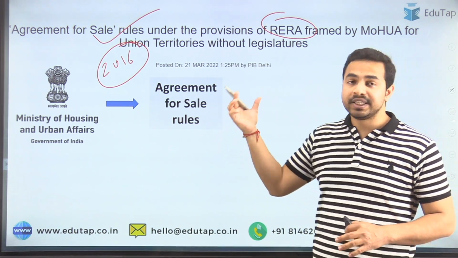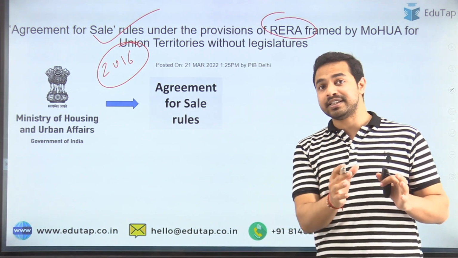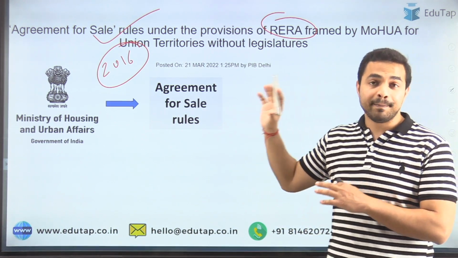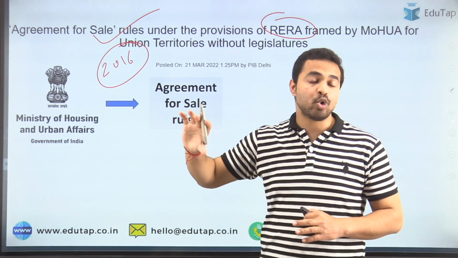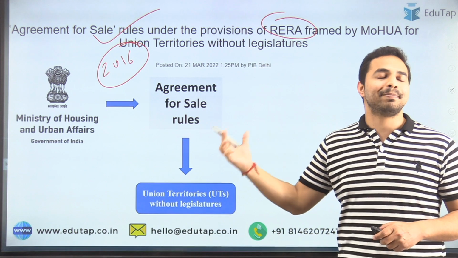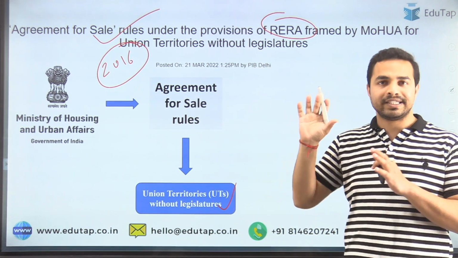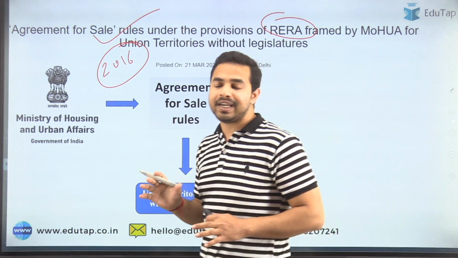So guys, these rules were framed by the MoHUA in 2016, and samples of them were sent to all the states and union territories of the country. These rules were framed basically for the union territories without legislatures. Now, what exactly has happened?